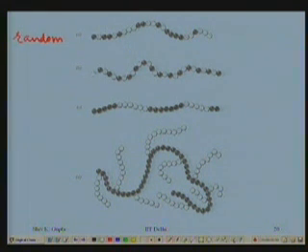When it is present alternately, polyvinyl chloride, polyethylene, polyvinyl chloride, polyethylene and so on and so forth, this is an ordered one. Difficult to obtain this, but if it is there, chances of improved crystallinity will be there.